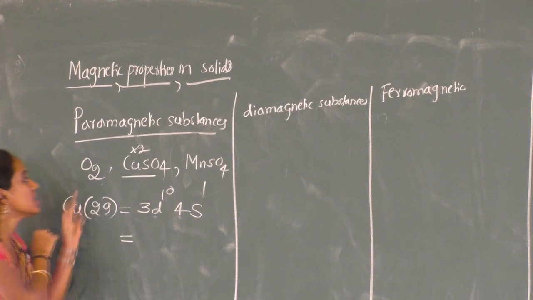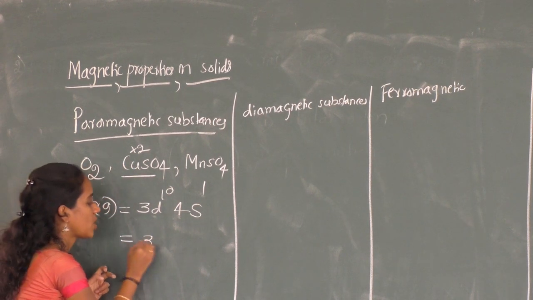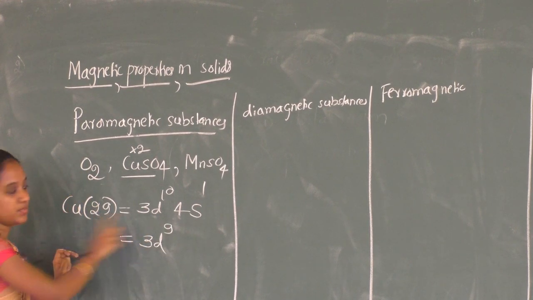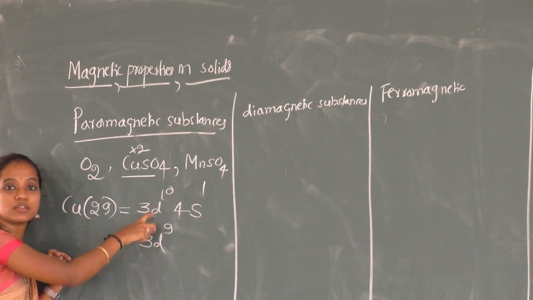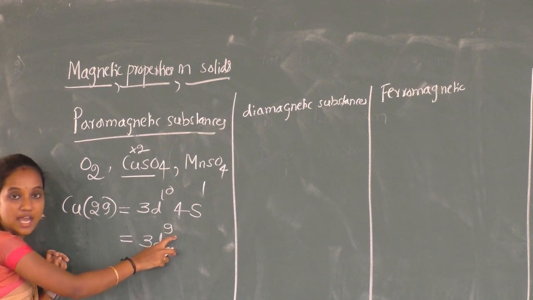So what happens if you remove the 2 electrons? The configuration changes to 3d9, because 1 electron is removed from the 4s and 1 more electron is removed from the 3d orbital. So the configuration here is 3d9.